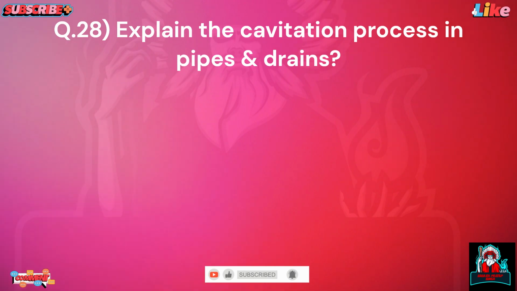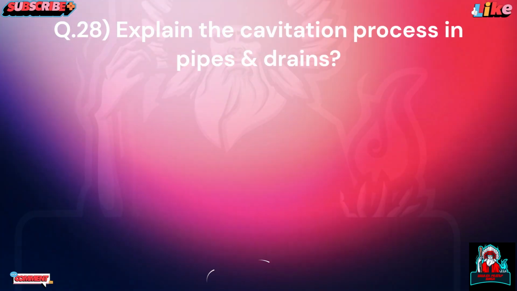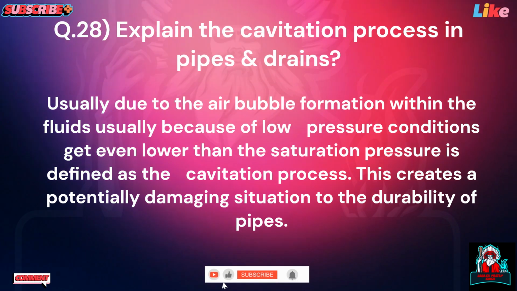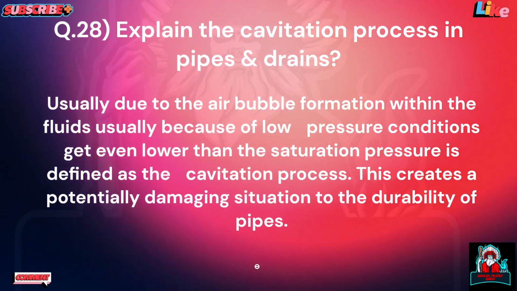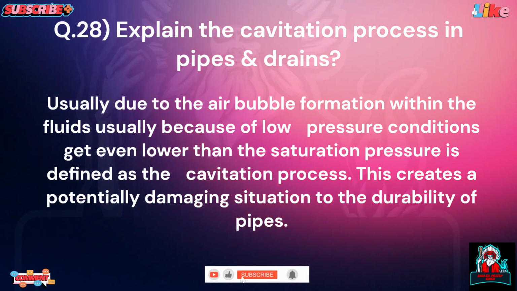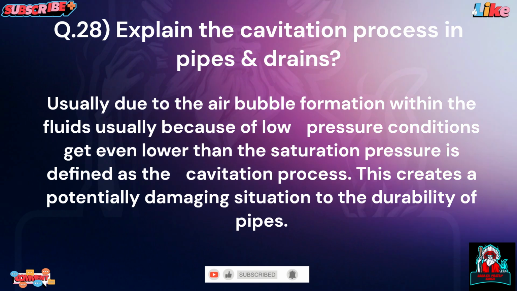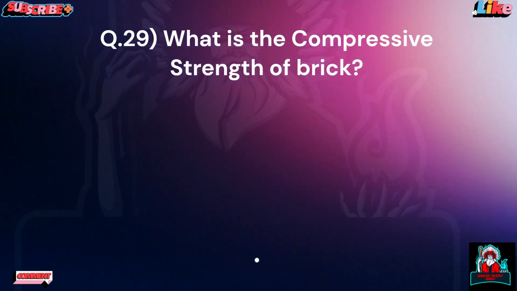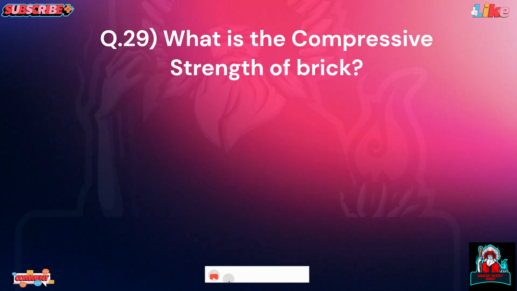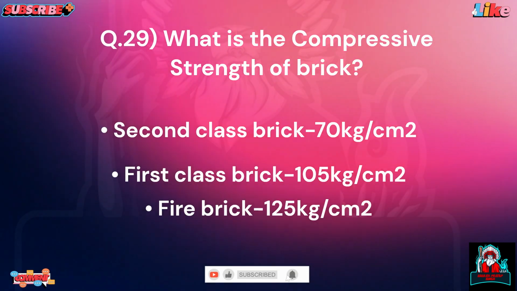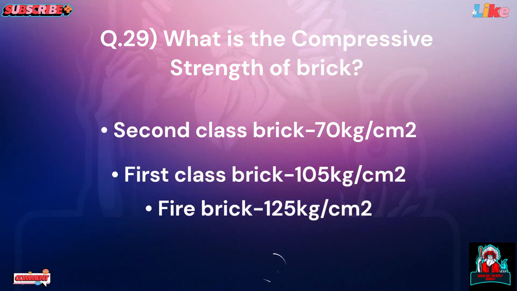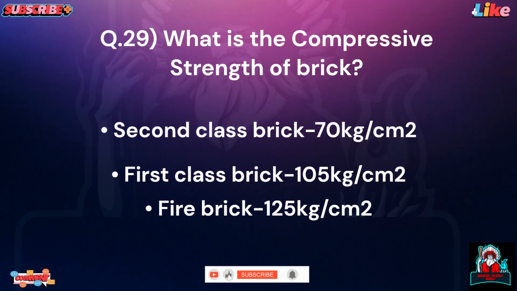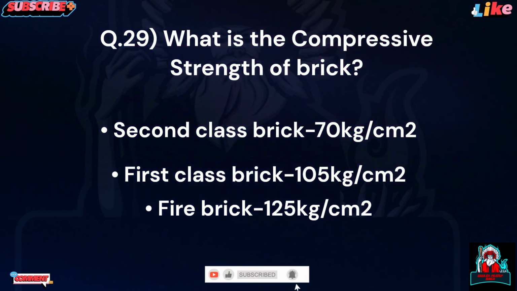Question 28. Explain the cavitation process in pipes and drains. Air bubble formation within fluids, usually because low pressure conditions get lower than the saturation pressure, is defined as the cavitation process. This creates a potentially damaging situation to the durability of pipes. Question 29. What is the compressive strength of brick? Second class brick 70 kg per centimeter square. First class brick 105 kg per centimeter square. Fire brick 125 kg per centimeter square.